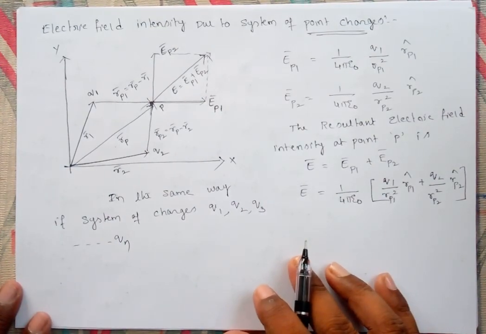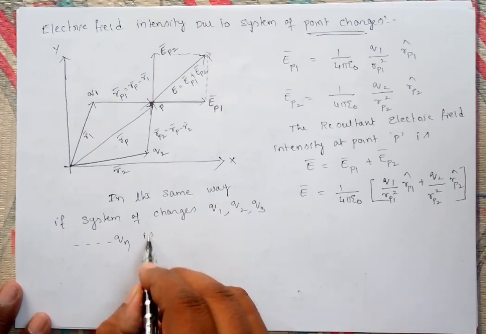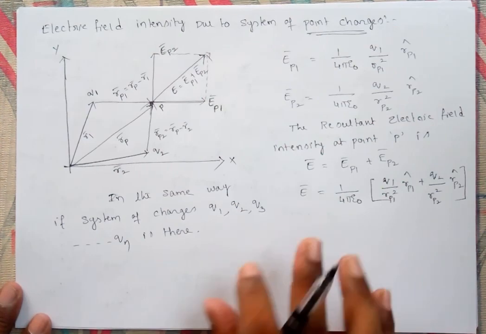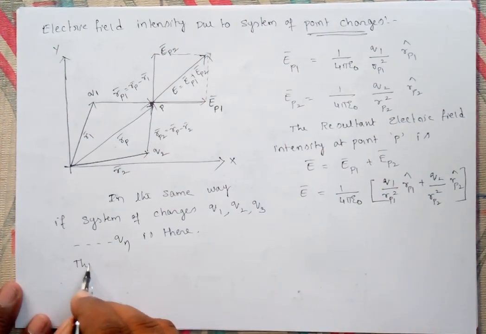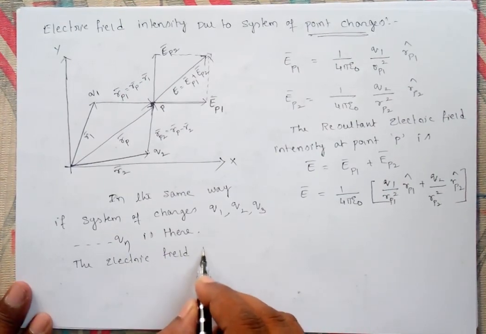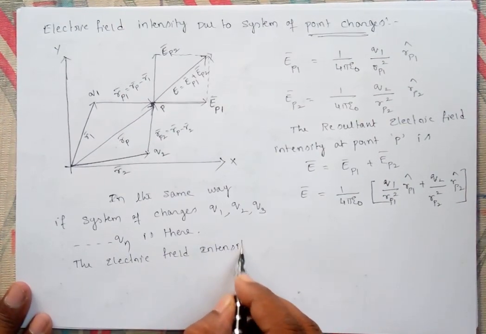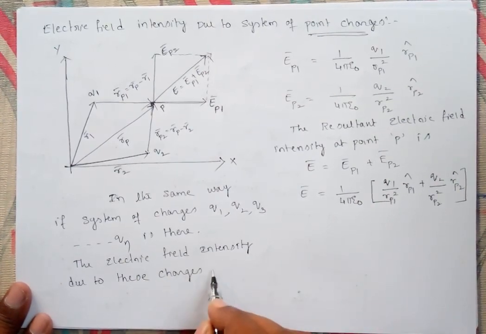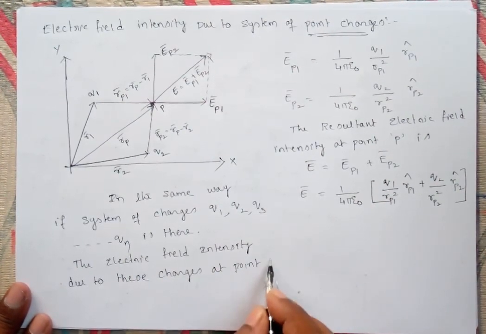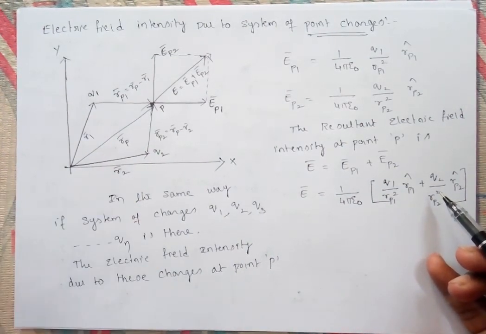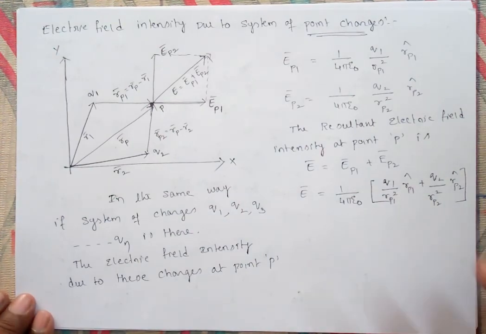If a system of charges is there, how can we write the electric field intensity at point P due to these charges? If two charges are there, we wrote two terms. Like that, if n charges are there, we can generalize it.